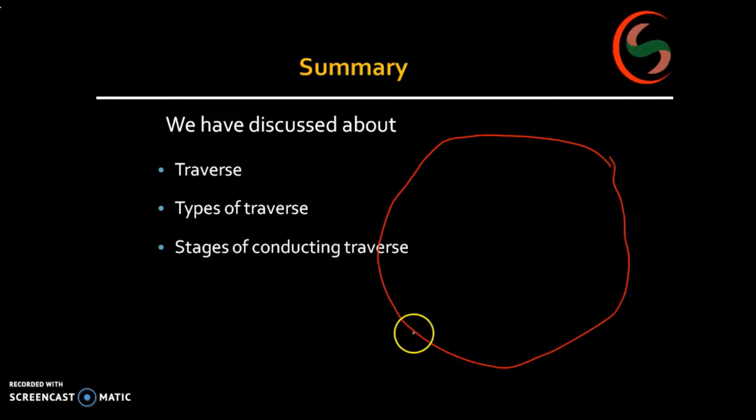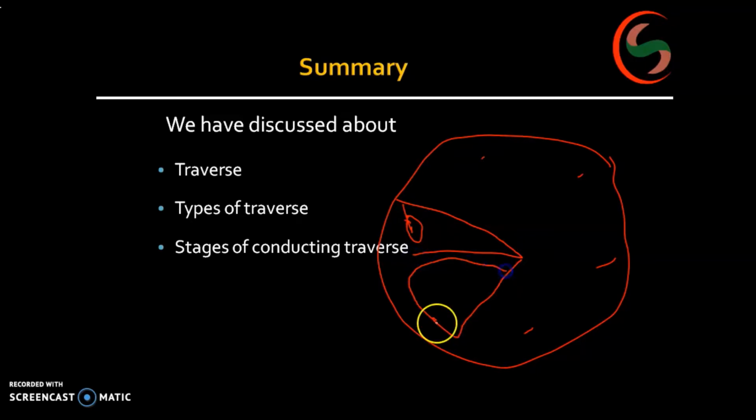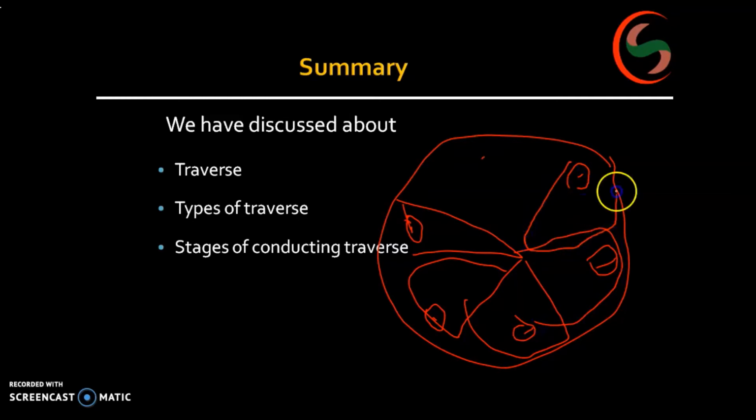This is an area, so I have to choose the points in such a way that these are the main points. Means if I keep the instrument here, how much area can I cover? How much area can I cover if I keep the instrument here? Like that you have to choose. Now what is the importance of choosing these control points earlier and doing the survey?